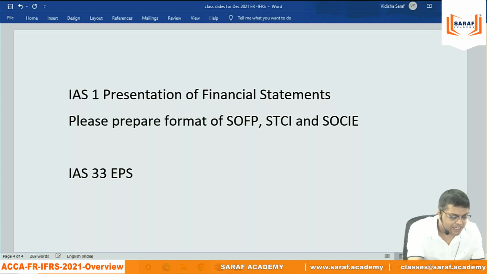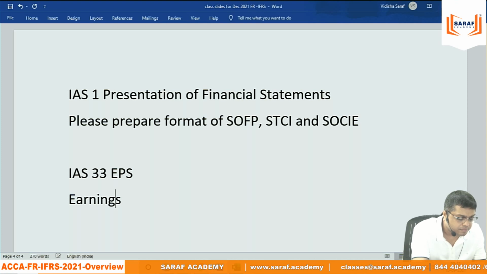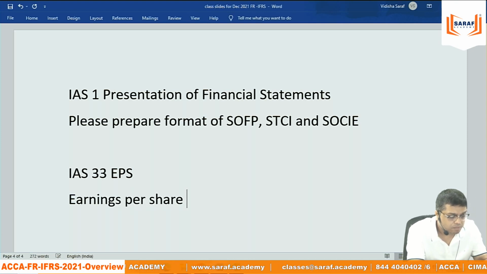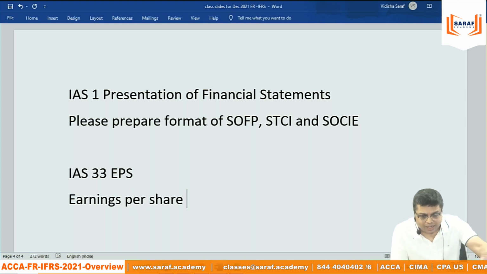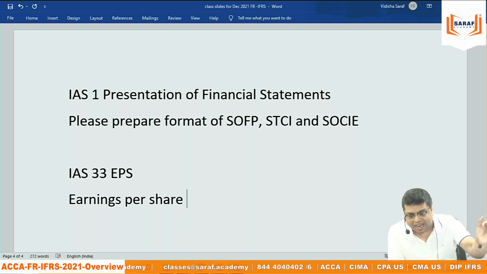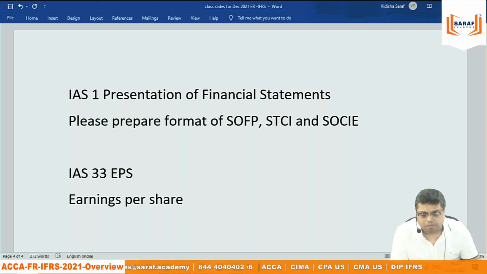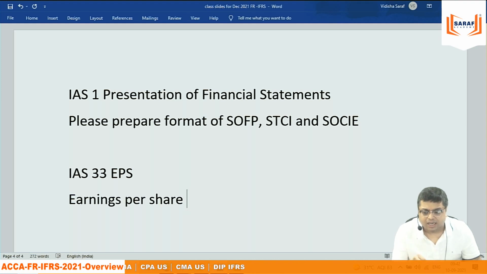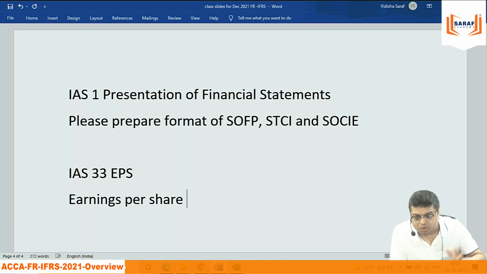Now EPS stands for earnings per share. I'm not going into Google, but suppose you type in Google earnings per share of Reliance Industries in March 2021, or earnings per share breakup of Reliance Industries in the last 4 years, Google will give you that figure. Or for ITC or any company. But if you type in Google earnings per share of Saraf Academy for the last 5 years, it will not give.